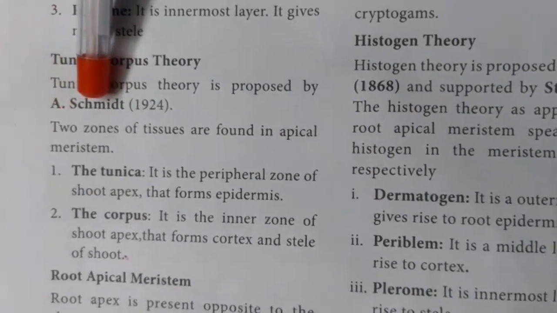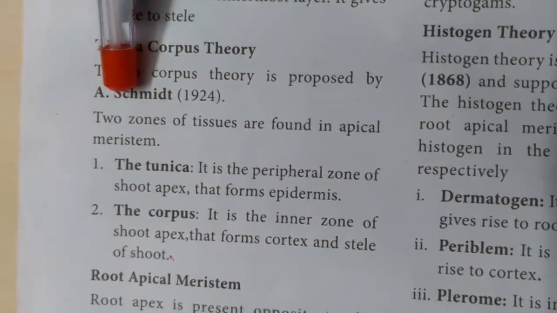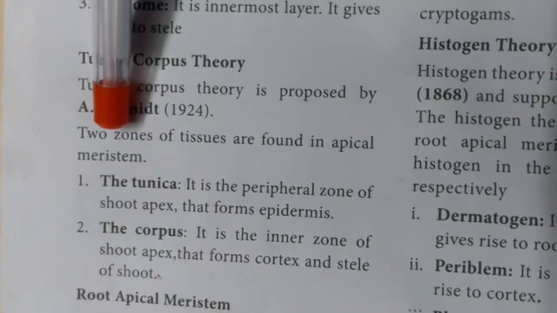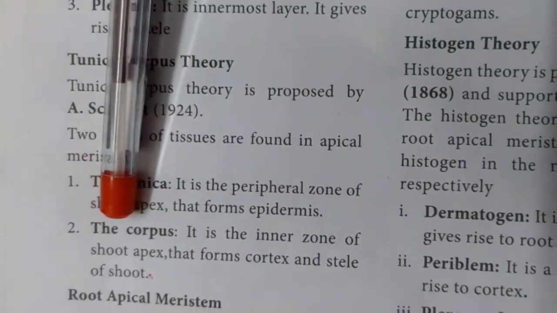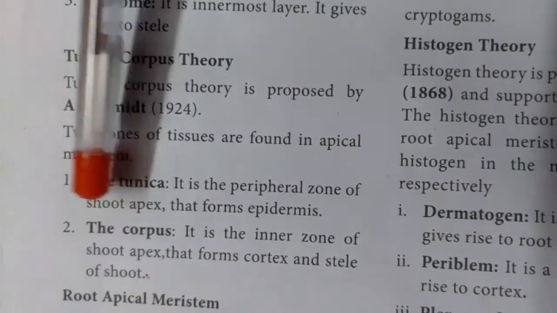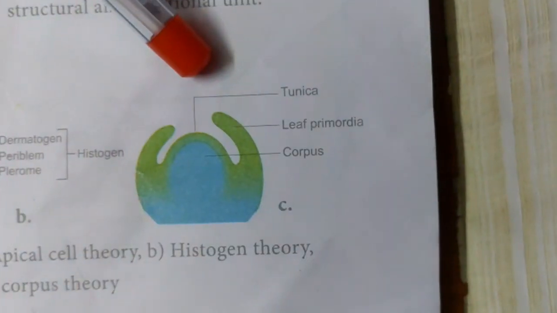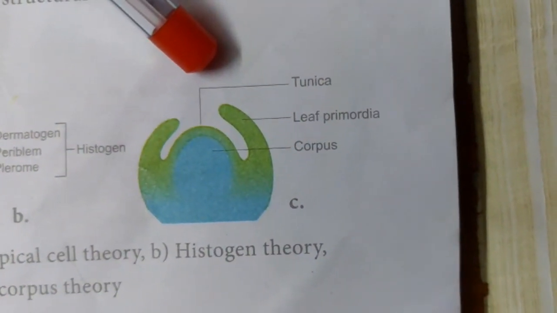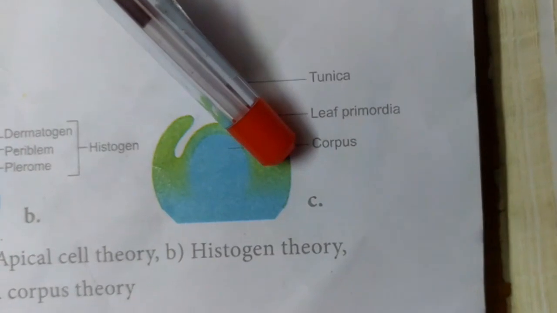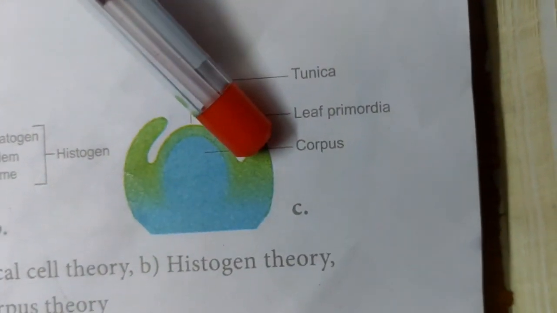According to Schmidt, the shoot apex is made up of two zones. One is the tunica, the other one is the corpus. The outer region is the tunica and the inner region is the corpus.